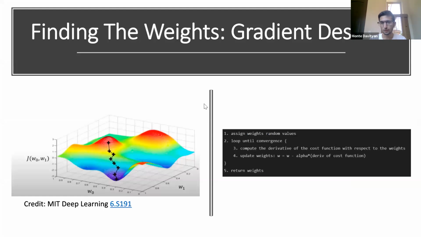So in order to find those weights though, we have our cost function, but we need to still find those weights. If you guys have taken Calc 1, you probably remember that if we want to minimize a function, we take the derivative of that function and set it equal to 0. This is essentially what we're going to do now. We're going to try to minimize our cost function.